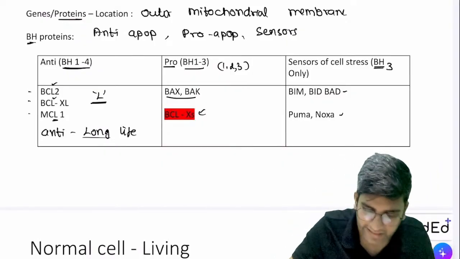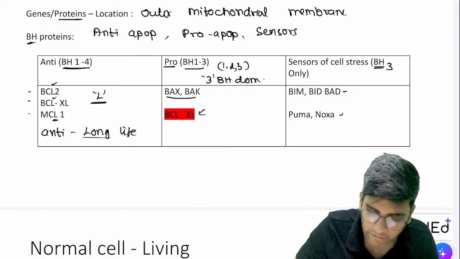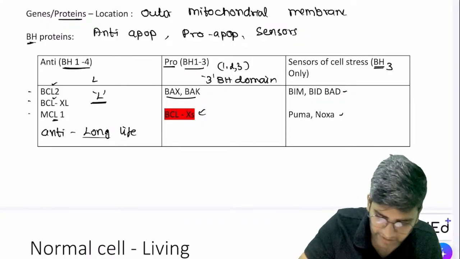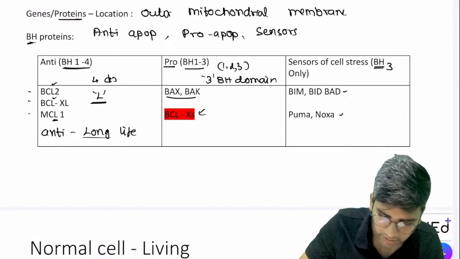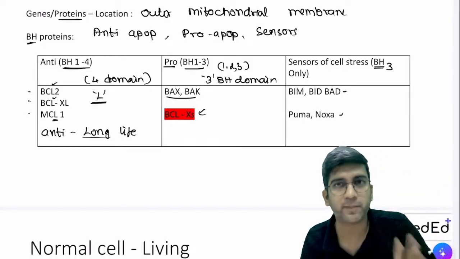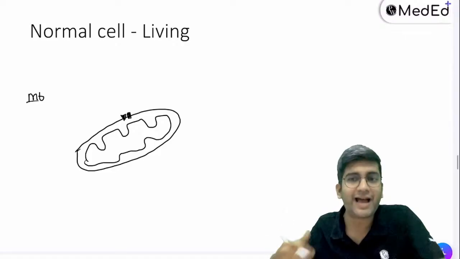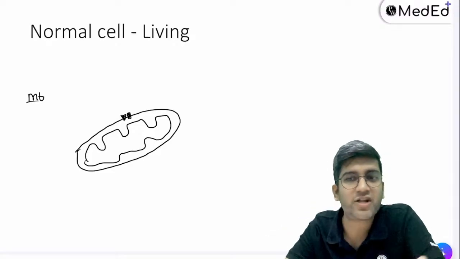BH1, 2, 3 means this will have 3 BH domains, Darshan. 3 domains, 1, 2, and 3. This will have 4 BH domains. When I have 4 domains in the protein structure, I call them anti. When I have 3 domains, I call them pro. Fine. Okay. Perfect. So when a cell is living, I should have anti-apoptotic. Only then the cell will not die, right?